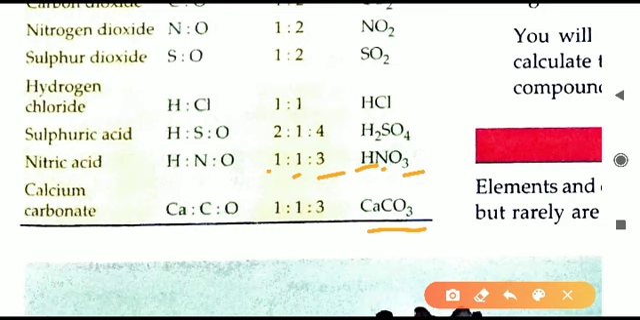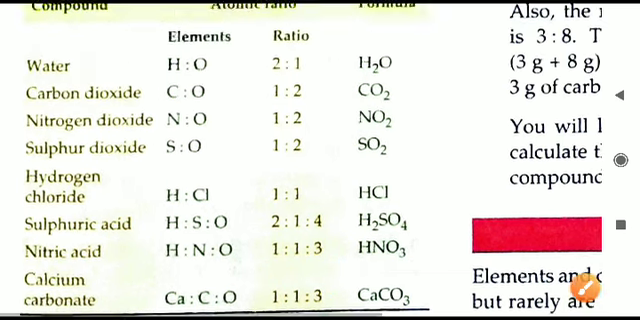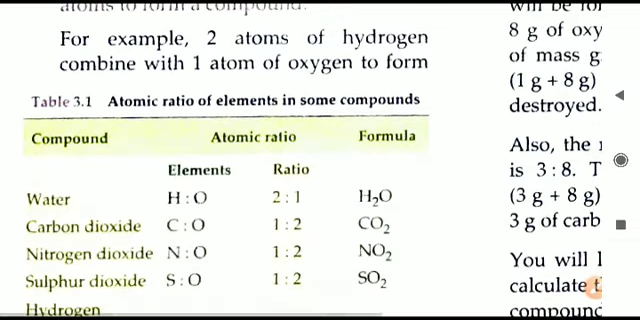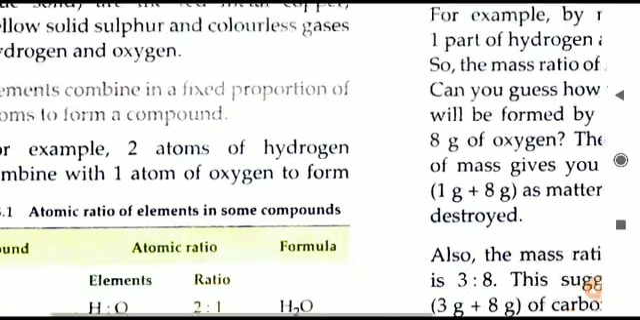Last one, CaCO3, calcium carbonate. Ca is 1 atom of calcium, then C is 1 atom of carbon, and last, O3 is oxygen, so 3 atoms of oxygen. So all these are given what? These are all the atomic ratios, and these atomic ratios are always fixed. If this ratio is not maintained, then the compound will not form. We have to take these numbers of atoms only, or the atoms should be in this ratio, otherwise the elements will not combine together and the compound will not form.